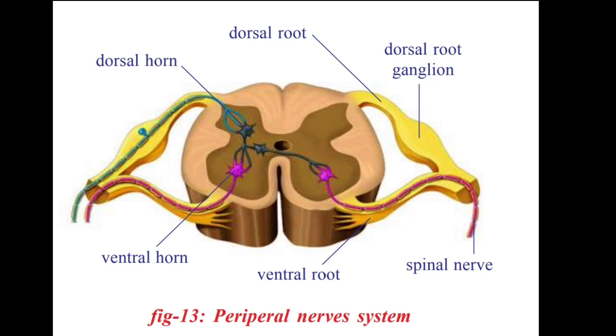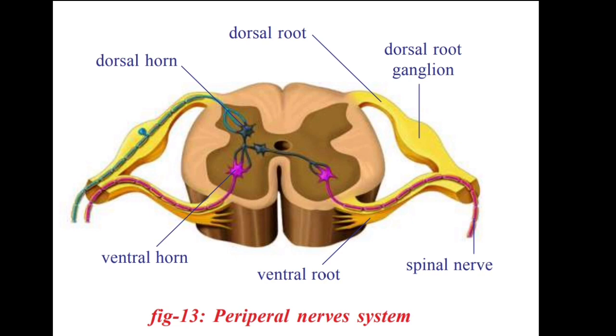The ventral path takes information from organs to the brain. At the same time, the dorsal part takes information from brain to the muscle or organ. I am repeating again: the ventral root or ventral nerve carries information from organ or muscle to the brain or spinal cord. At the same time, the opposite, the dorsal root or dorsal nerve carries information from brain to the muscle or organ. They found this based on the muscular contraction of the ventral root.